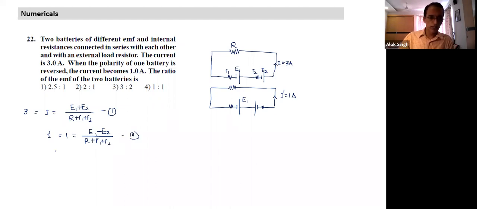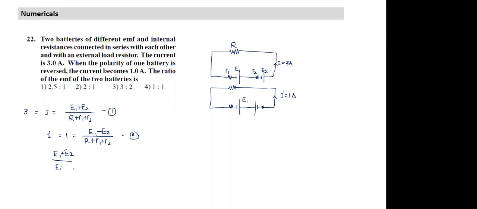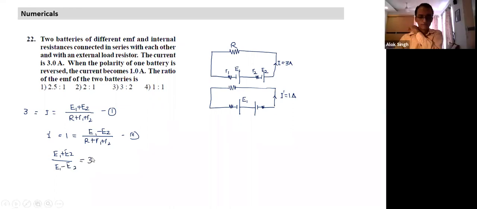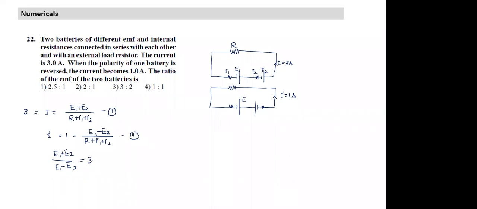So it is very easy to get the ratio. Divide the first equation by the second equation: (E1 plus E2) divided by (E1 minus E2). Use componendo and dividendo, and you can get the answer. But the ratio can be 2:1 or 1:2, right? Because they didn't mention which one is reversed.